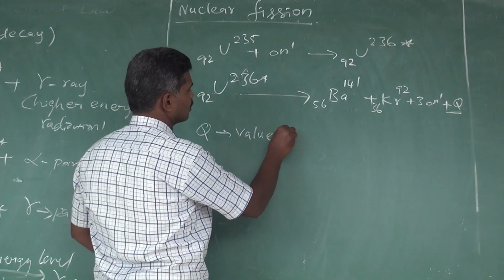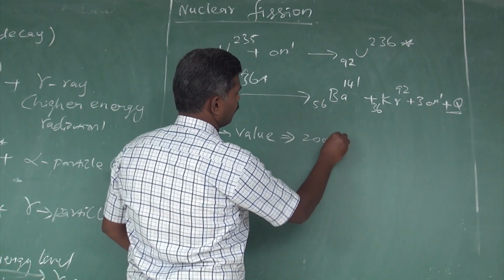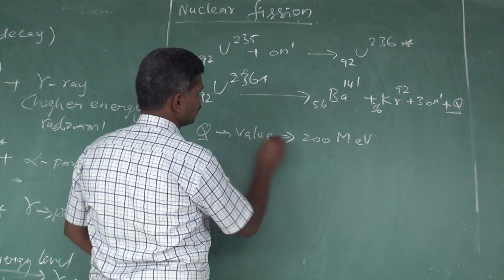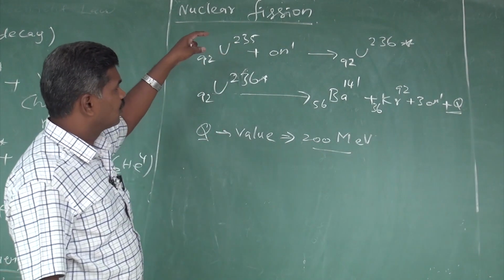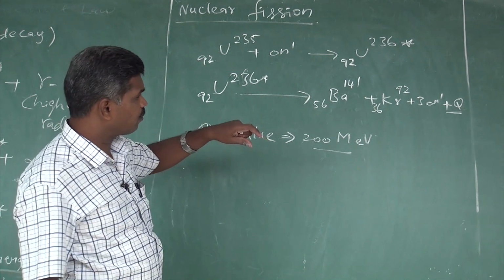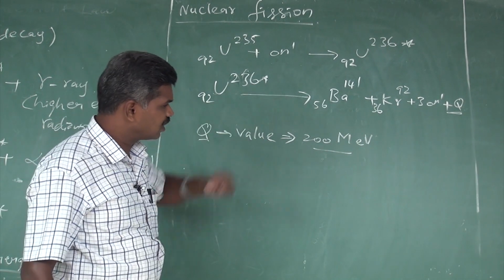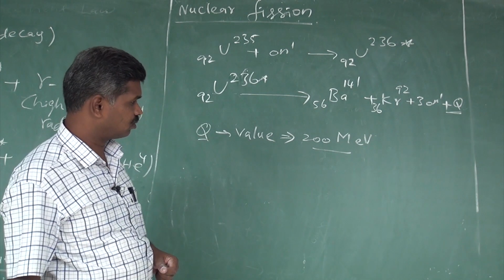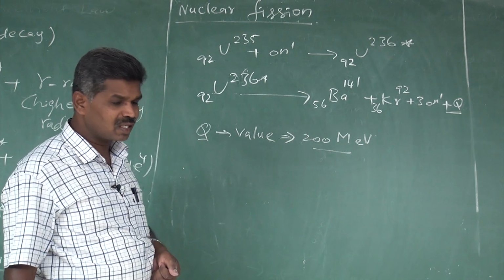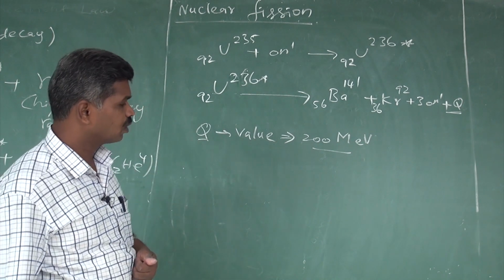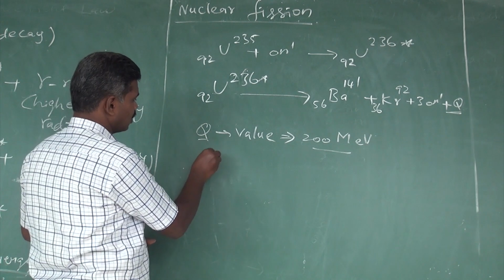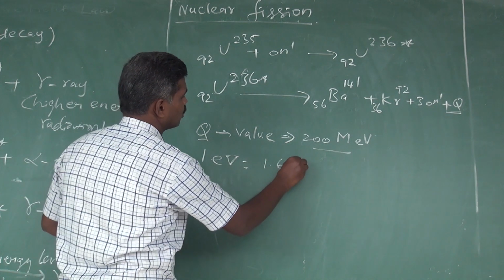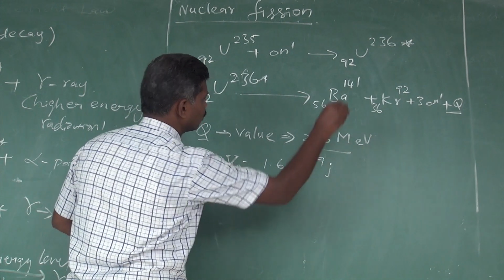The Q value is 200 million electron volt. The amount of energy released per fission of uranium 235 is 200 million electron volt. Energy is expressed in million electron volt. What is the value of 1 electron volt? 1 electron volt equals 1.6 into 10 to the power minus 19 joule.